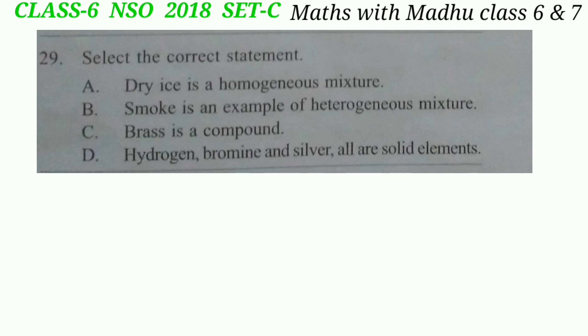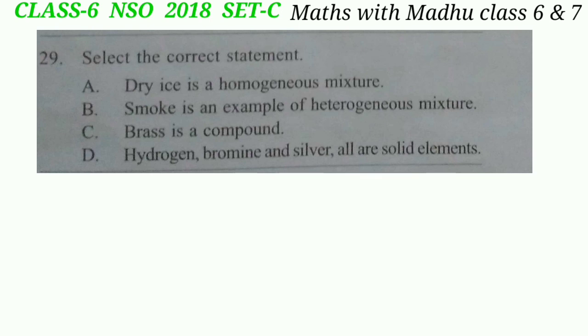Question 29. Select the correct statement. Option A. Dry ice is a homogeneous mixture. This is the incorrect statement. Dry ice is solid carbon dioxide, which is a compound. B. Smoke is an example of heterogeneous mixture. This is the correct statement.